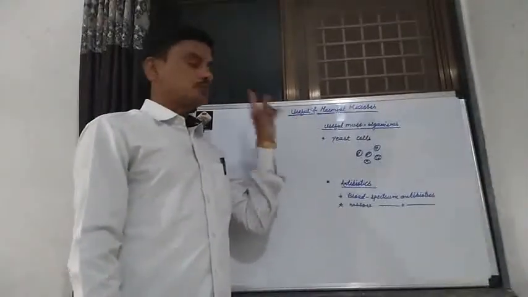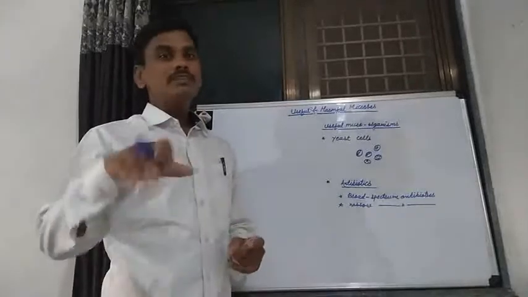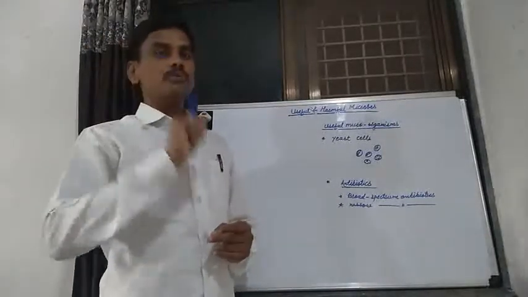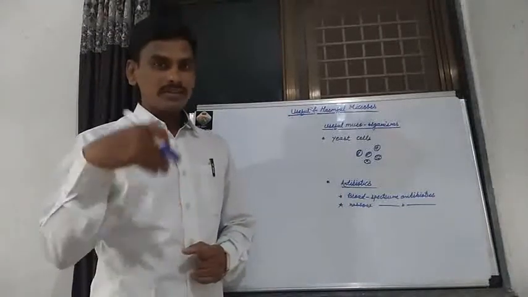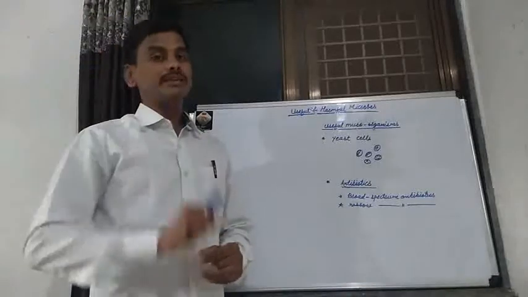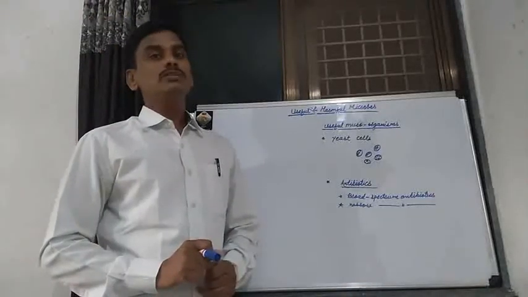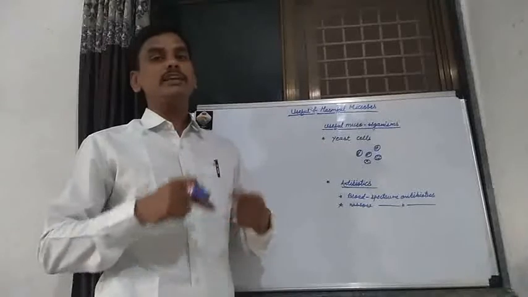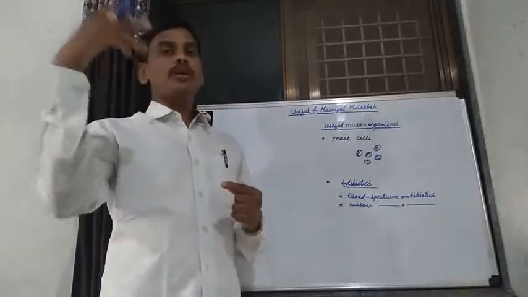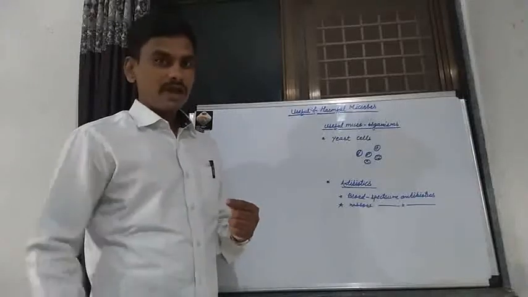Now, useful microorganisms. Lactobacillus is a useful microorganism. Rhizobium is a useful microorganism. Lactobacillus is useful to human beings, Rhizobium is useful to plants. Lactobacillus bacteria are used to prepare various milk products.